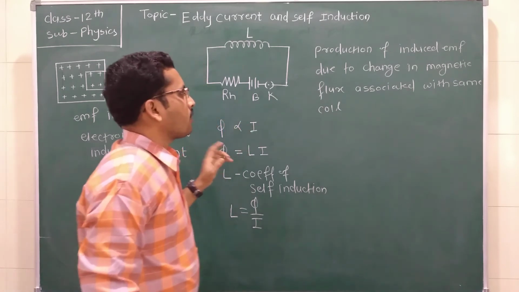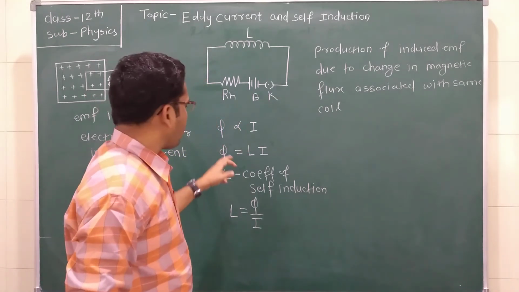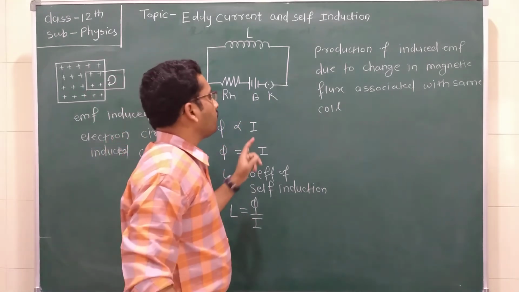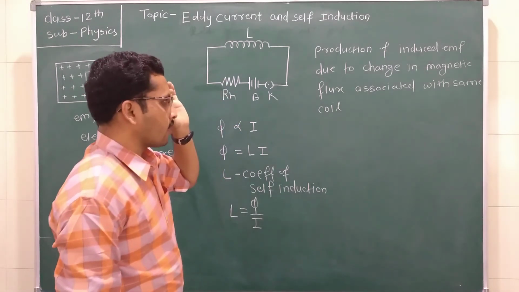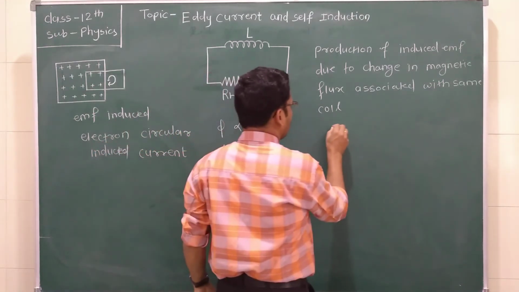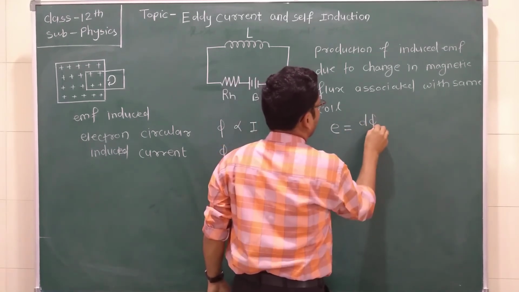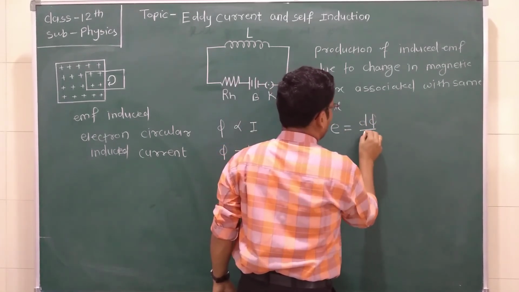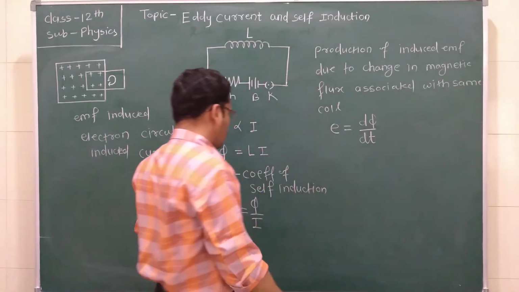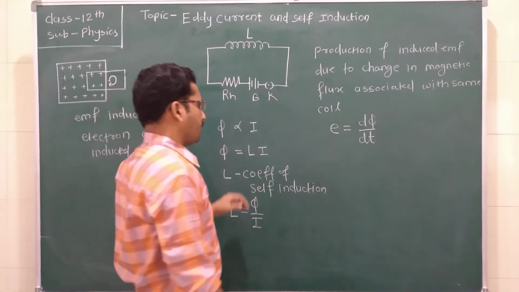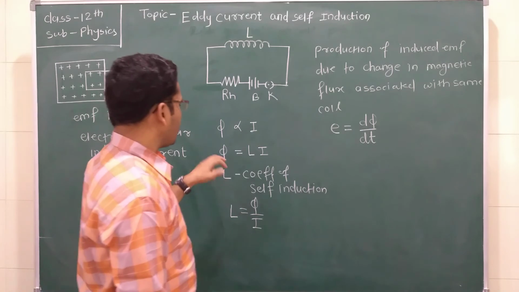Now we know that if phi is equal to LI, then what amount of EMF is induced in a coil? According to Faraday's law, E is equal to minus d phi by dt. What is phi equal to?